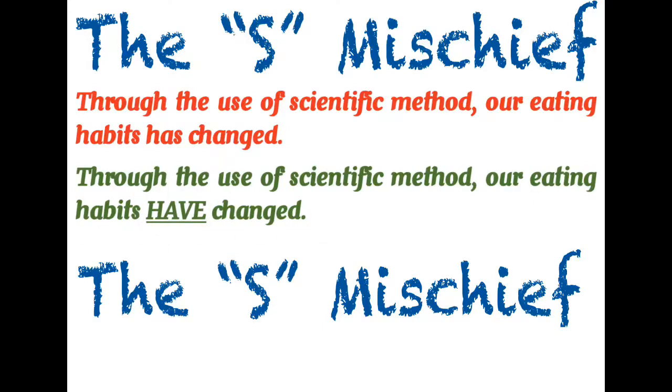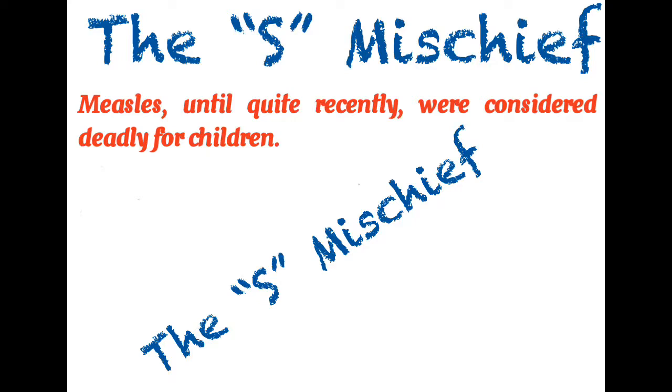The next sentence. Look at the next sentence now. Just like the word statistics, this word is also very confusing, measles.